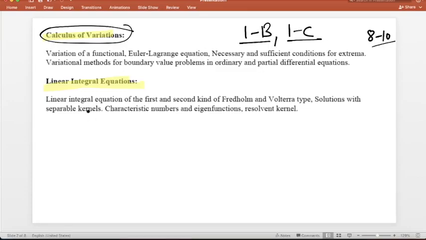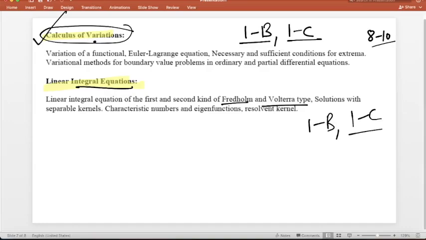And from the integral equation, that is both Fredholm and Volterra, you will get one question either in part B or in part C, right? So you should revise all these topics very carefully before the exam.